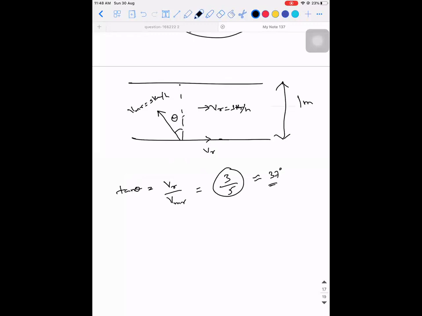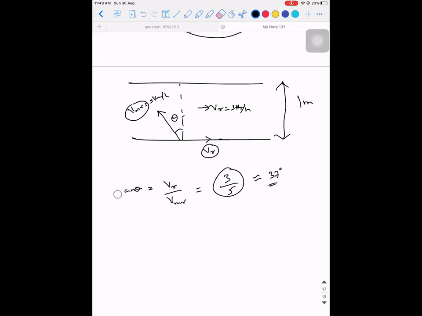I hope this is clear. Why did I write VR divided by VMR? Opposite side by adjacent side, in the right angle. Yes.